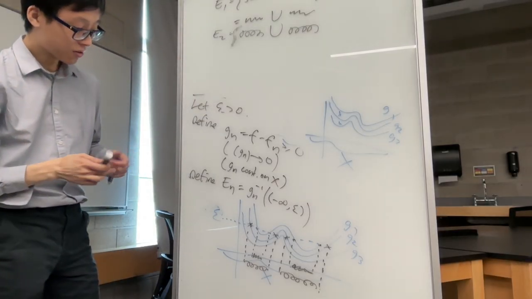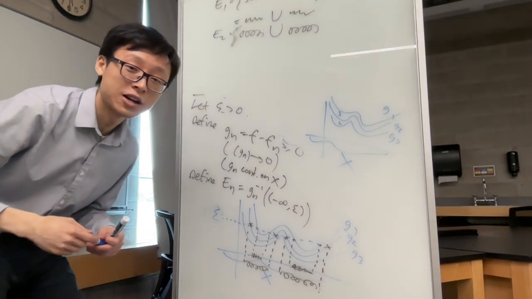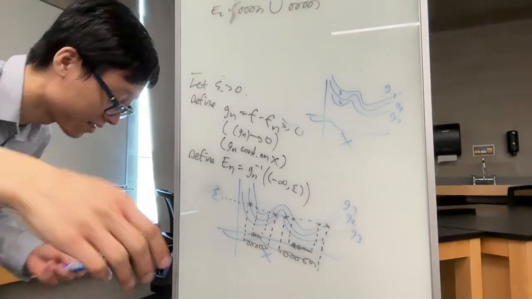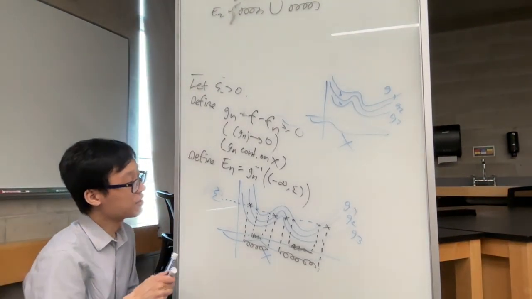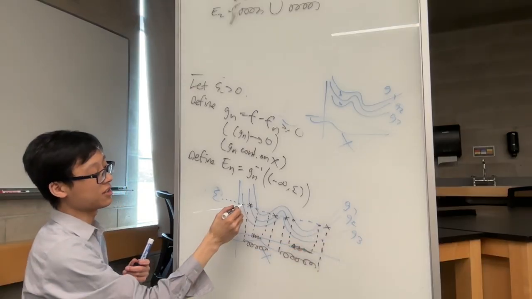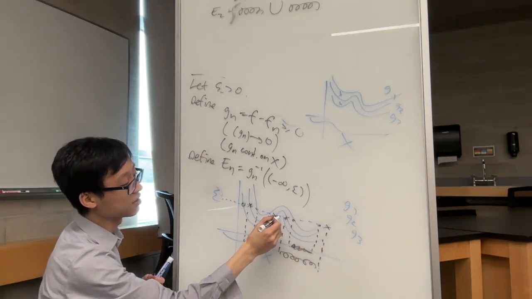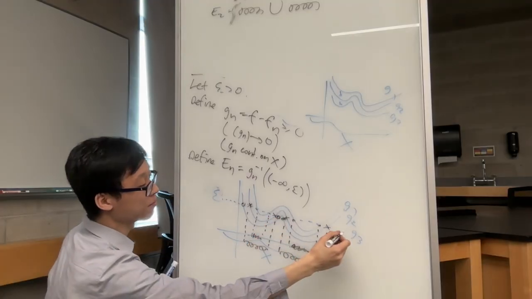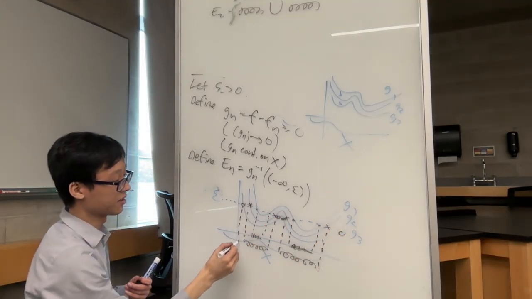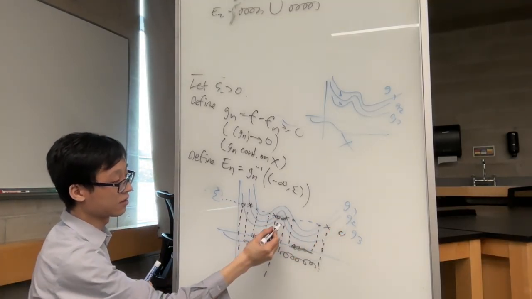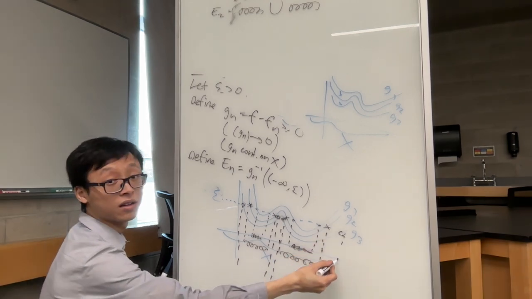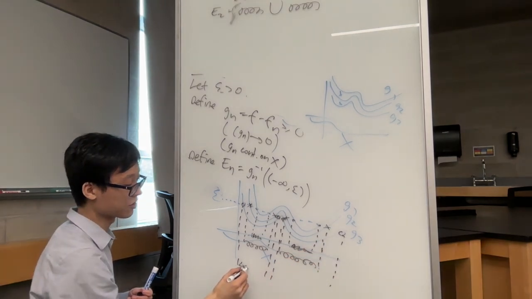I guess we can quickly do G3 once more so you can see how quickly it's going to encompass the x-axis here. G3 dips below epsilon as early as this point here, and it's essentially entirely below. This little dip here, this whole thing. Maybe use triangles this time.